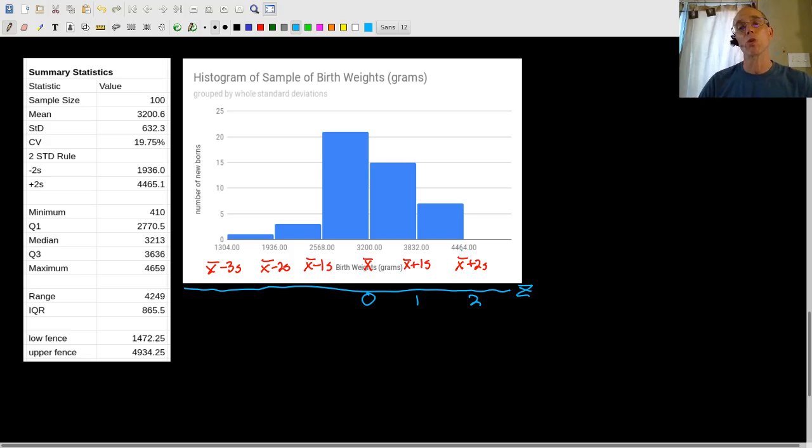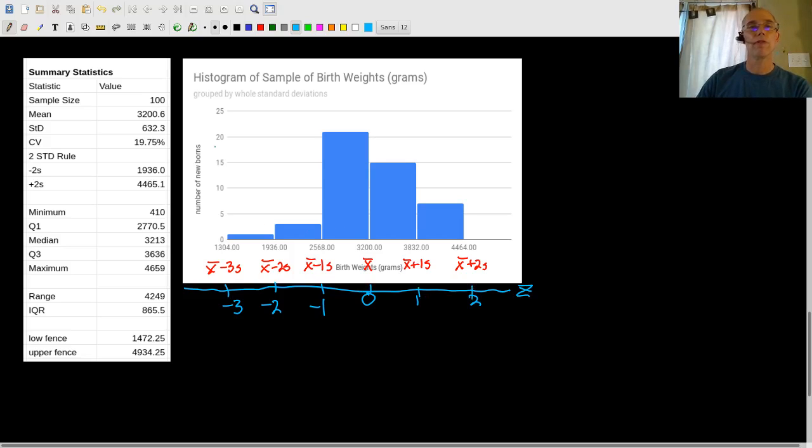So if a baby was born, based on this data set, with a weight of exactly 4,464 grams, then we would say they have a z-score of 2, because average is 3,200. If a baby was born at exactly 3,200 grams, we would say they have a z-score of 0. So a z-score is just counting how many standard deviations a particular number is from average. And down here, the z-scores are -1, -2, and -3.